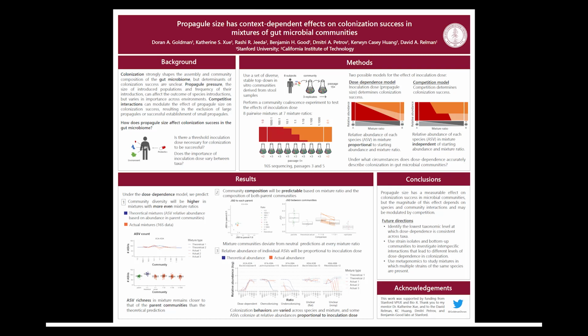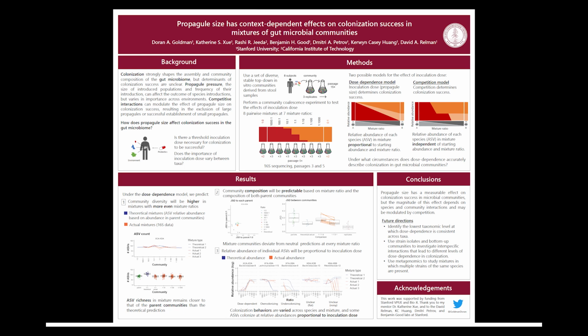Although community diversity was unaffected by mixture ratio, I hypothesized that inoculation dose might still play a role in determining colonization success by influencing the abundance of ASVs present in the mixture. To quantify the impact of inoculation dose on mixture community composition, I used Jensen-Shannon divergence, or JSD, to calculate the similarity between mixture and parent communities at different mixture ratios.